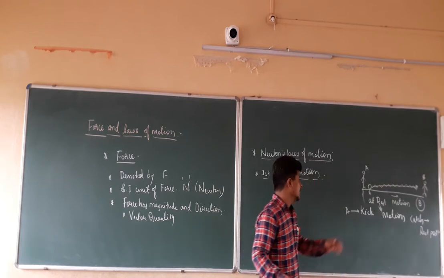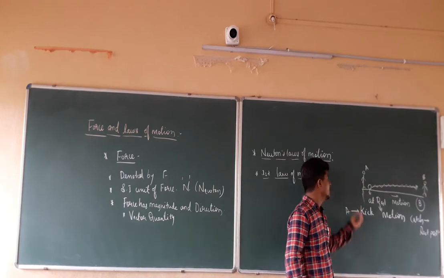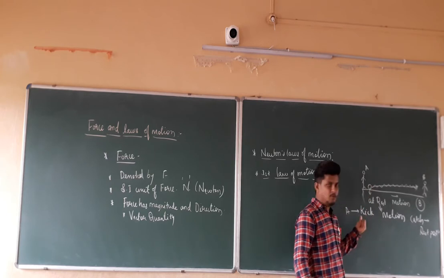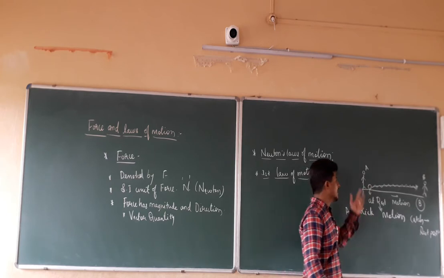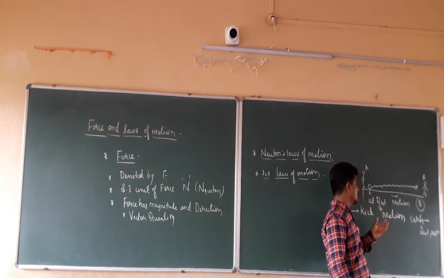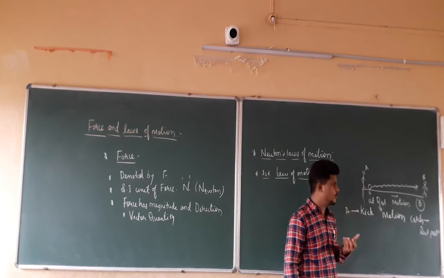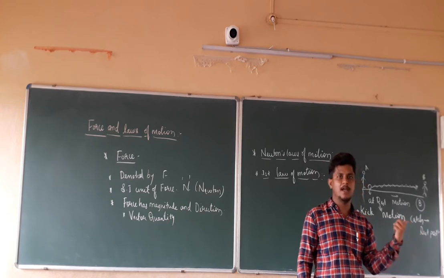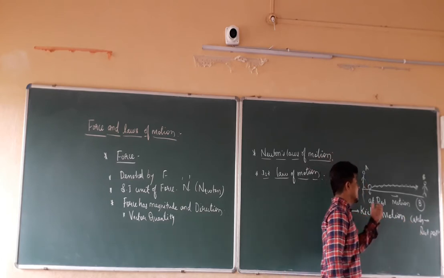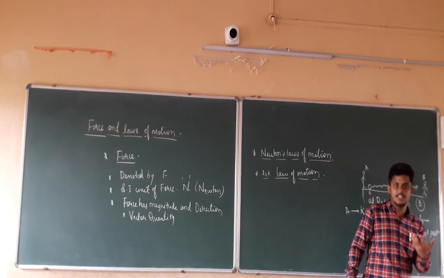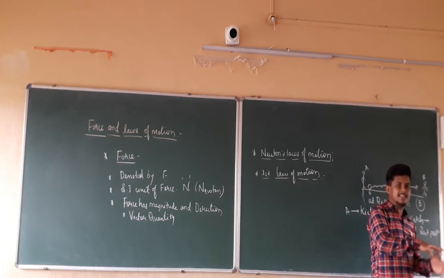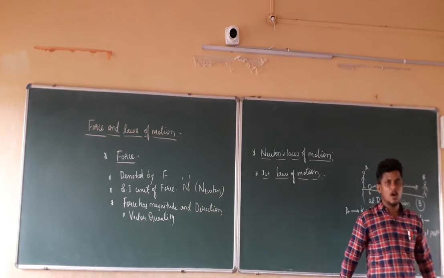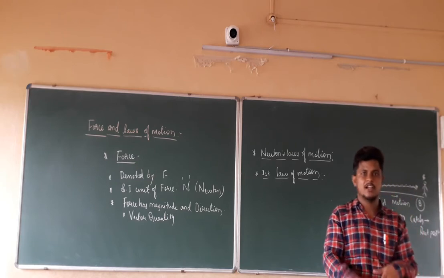Right? The ball is at rest position initially, and when the player applies the force, that is nothing but by kicking, it starts to move. So there is this change in the state of motion of the ball from rest to motion when an external force is applied. In the same manner, the ball which is moving with uniform motion is caught by the goalkeeper. Now, what do you mean by catching of the ball?